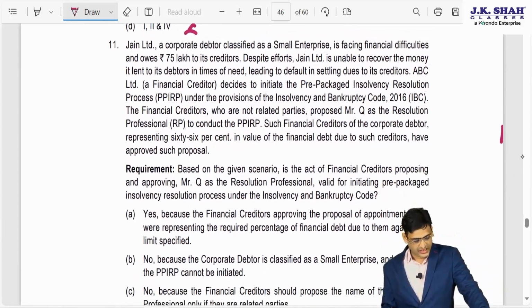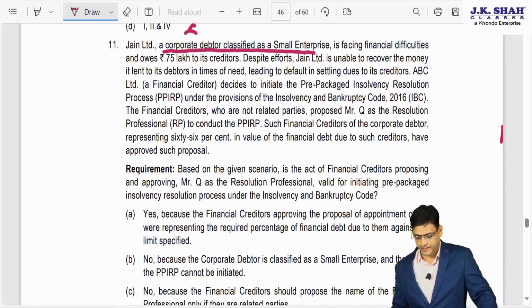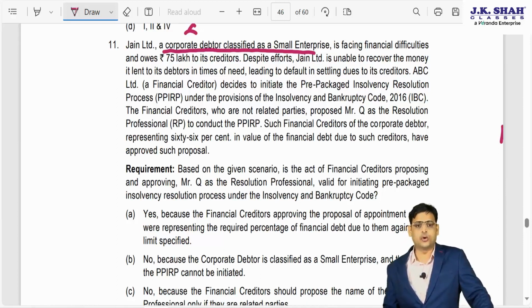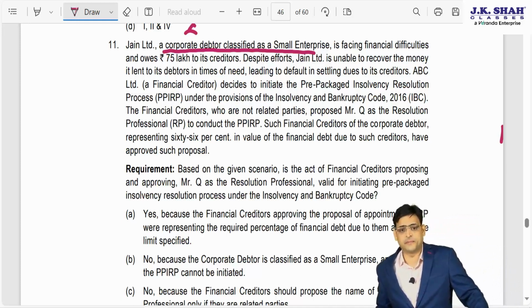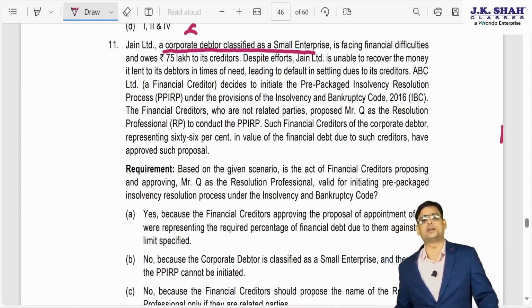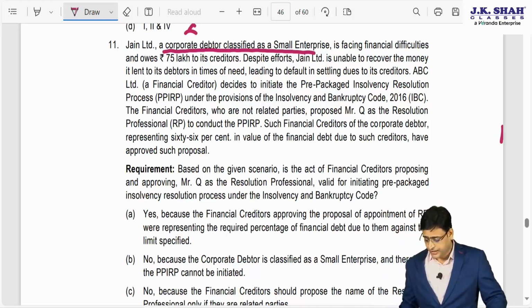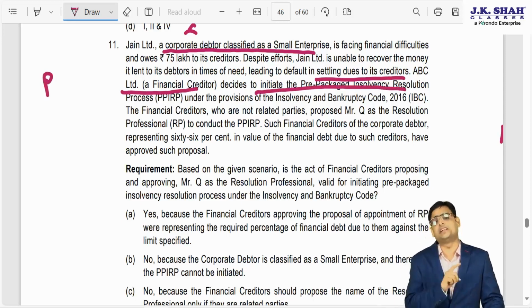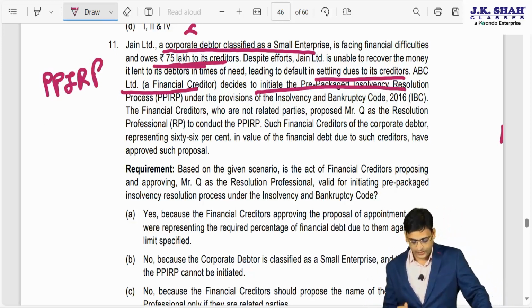What they are saying: Jain Limited, a corporate debtor classified as a small enterprise, is facing financial difficulties and owes 75 lakhs to the creditor. Despite efforts, Jain Limited is unable to recover the money it lent to its debtors in times of need, leading to the default in settling dues to its creditor. ABC Limited, a financial creditor, decides to initiate the PPIRP. For CIRP the default amount should be 1 crore, but for PPIRP it should be 10 lakhs. And since it is 75 lakhs, this is correct, they can go for it.